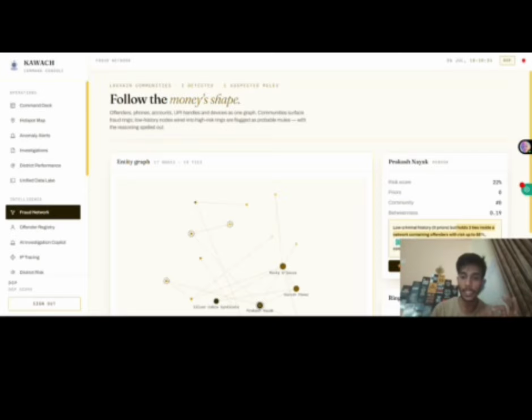Now, with one single click, Kavach generates an emergency bank freezing directive under Section 63 of the Bharatiya Sakshya Adhiniyam, sealed with an immutable SHA-256 cryptographic hash, and instantly dispatched to partner banks.